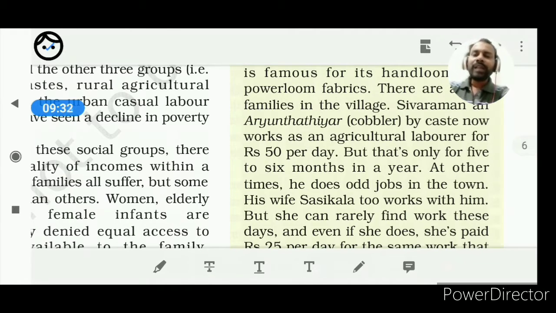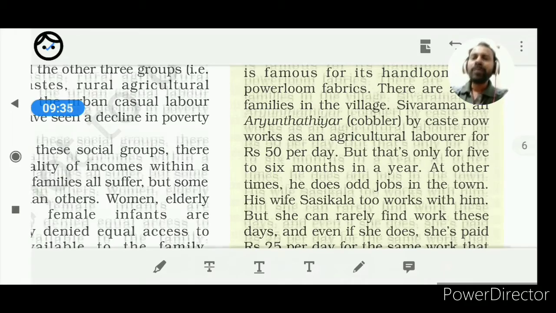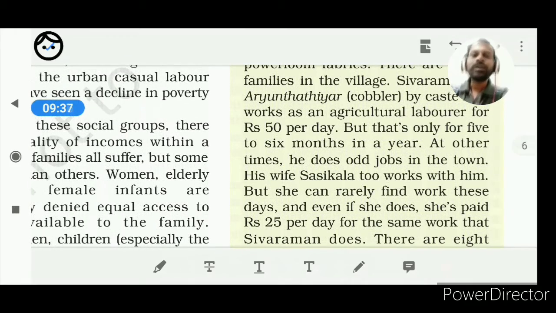So he is earning very little. Why? Because there are so many people seeking work. If you don't agree to work for a small wage, then you will not get the job. Such uncertainty also leads to the vulnerability of workers to poverty.